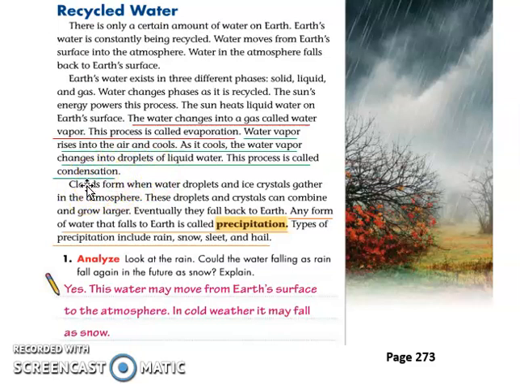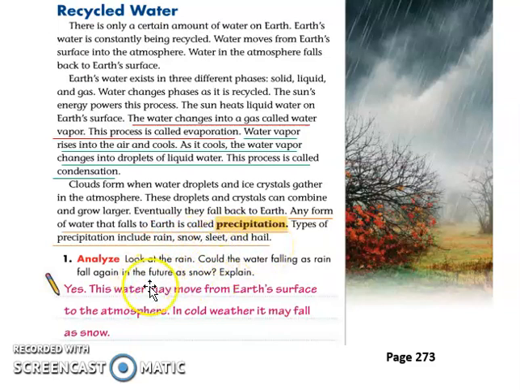When clouds cannot hold the water droplets anymore, it pours down. When it pours down, we call it precipitation. It says here, any form of water falling to the earth is called precipitation. So, there are four types of precipitation: rain, snow, sleet, and hail.